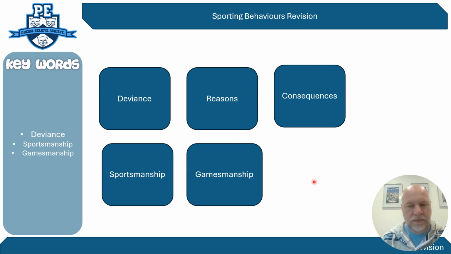Now, this is often an area that could easily come up as a 9-mark question. So you've got AO1, AO2, AO3. So AO1 is the facts and key terms. AO2 is the applied examples, and AO3 is sort of like your evaluative comments that you'll make about it.